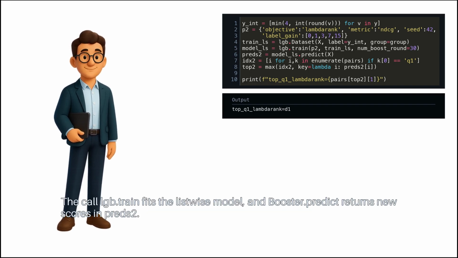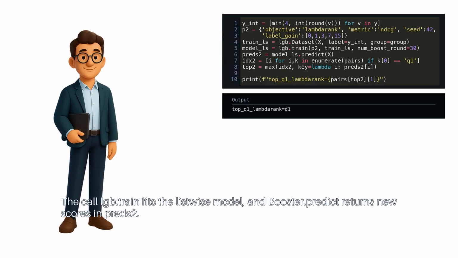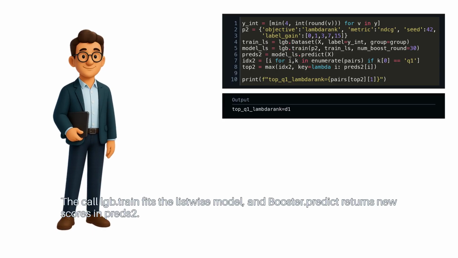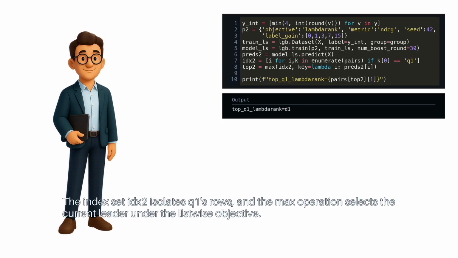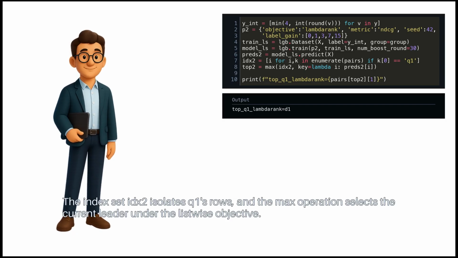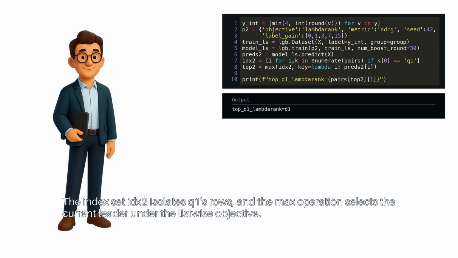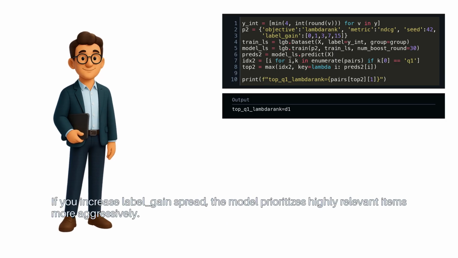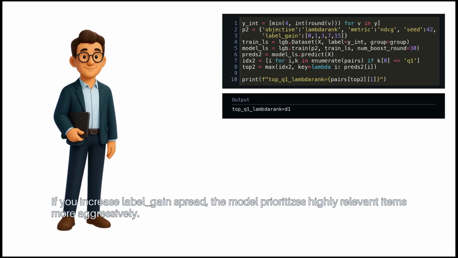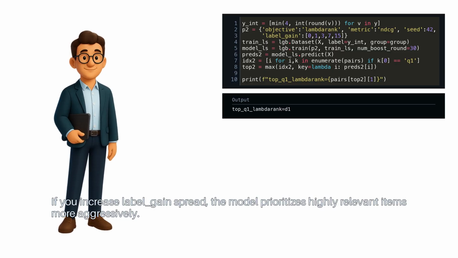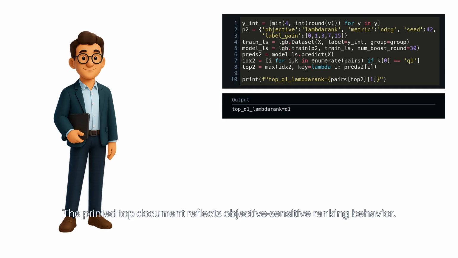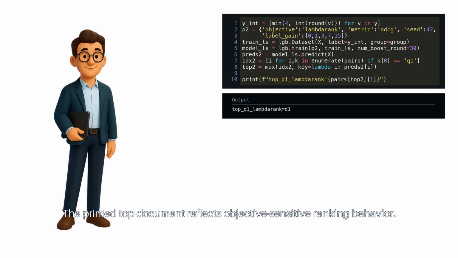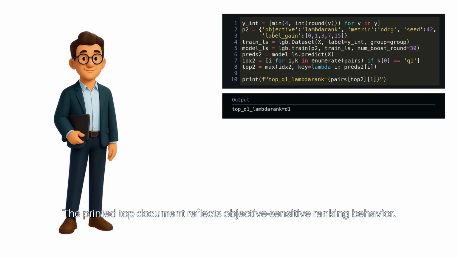The call lgb.train fits the listwise model, and booster.predict returns new scores in preds2. The index set idx2 isolates Q1's rows, and the max operation selects the current leader under the listwise objective. If you increase label gain spread, the model prioritizes highly relevant items more aggressively. The printed top document reflects objective-sensitive ranking behavior.